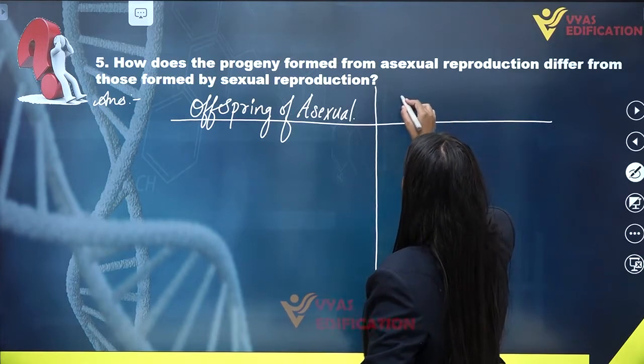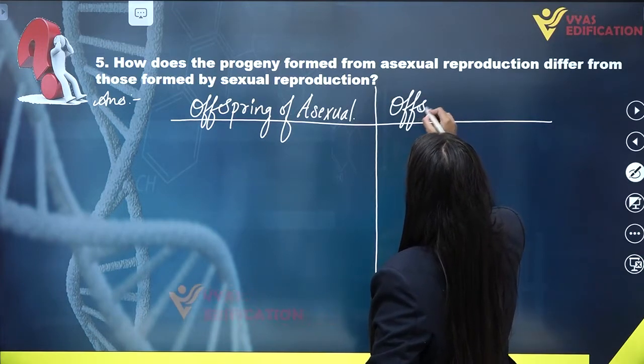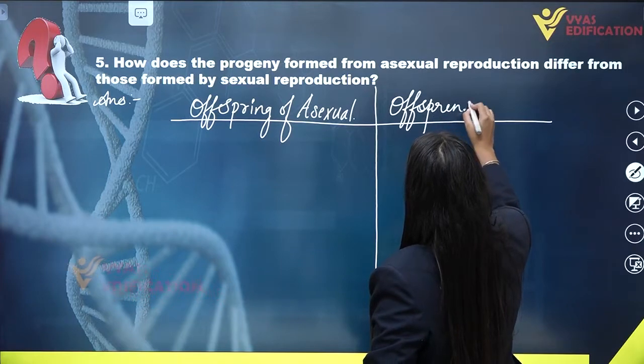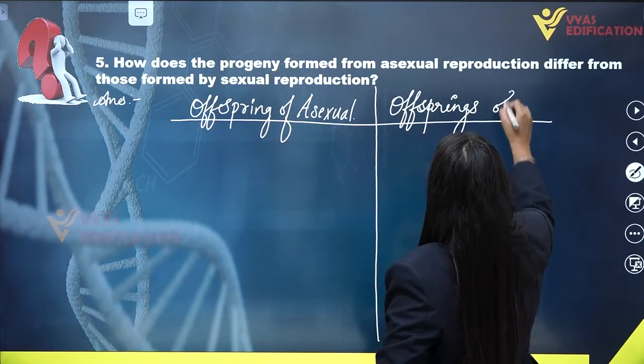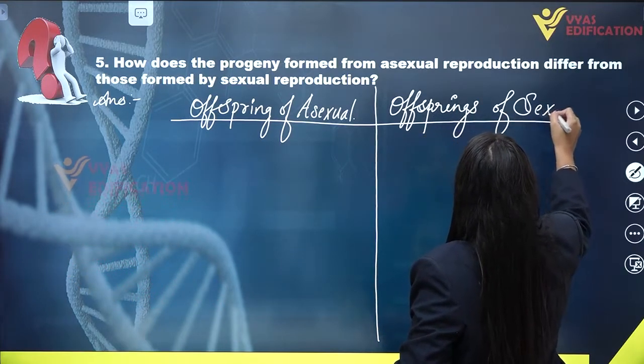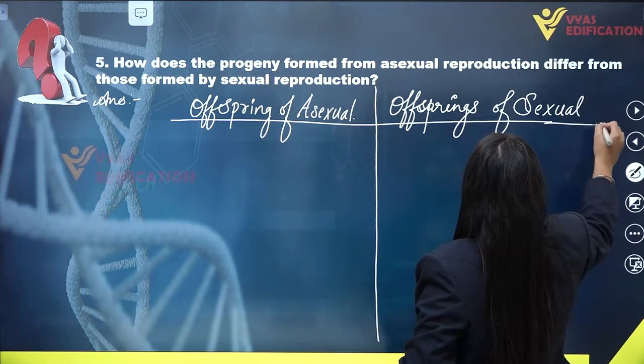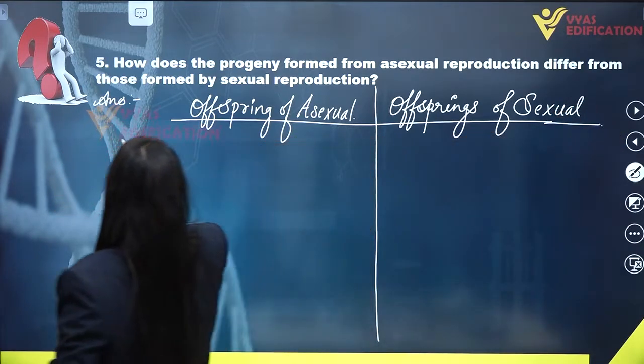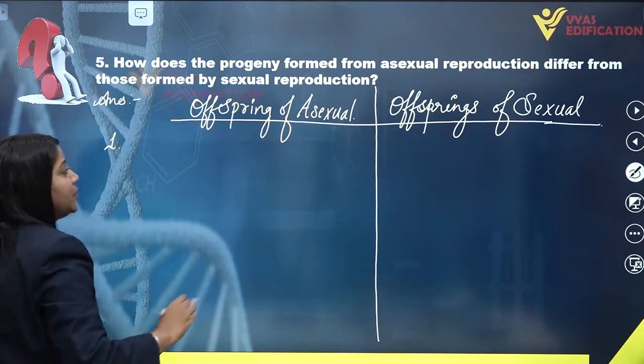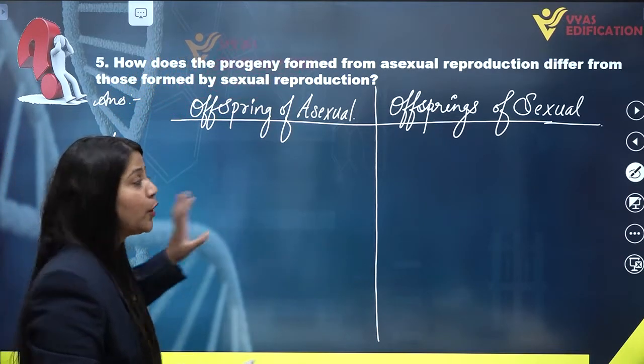Here we are going to talk about the offsprings of sexual reproduction.